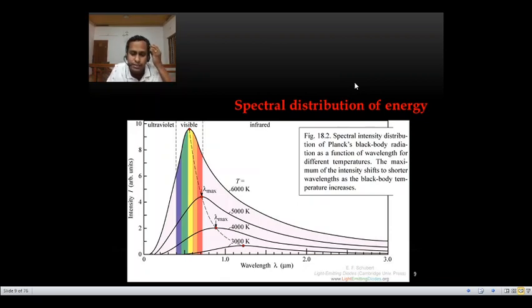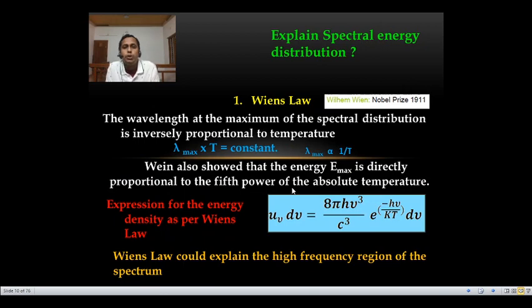But this is the graph, and we came across some inferences or conclusions on the spectral distribution of energy. But the problem is we need to explain the spectral distribution. For example, a straight line can be represented with a simple equation, y equals mx plus c, where y is a function, m is the slope, x is the variable and c is the y-intercept.